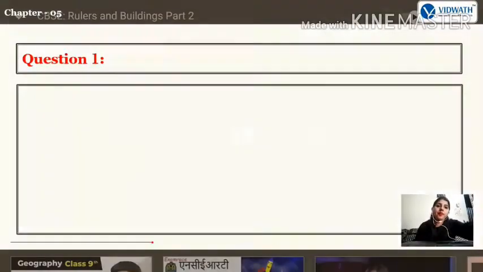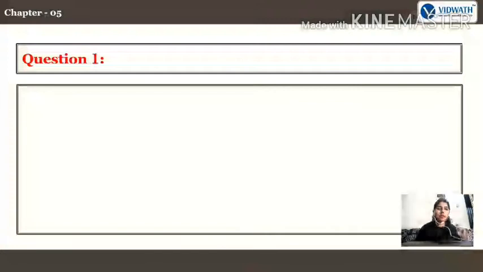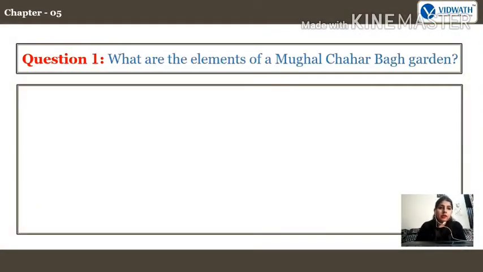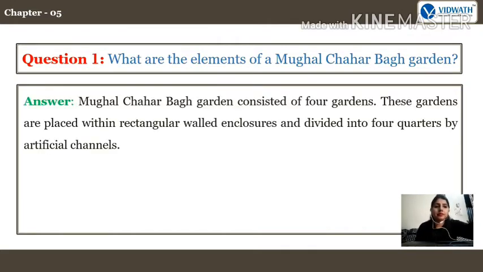Let us now check our understanding. Whatever you understood, let's see. Question 1. What are the elements of a Mughal Charbagh garden? Answer. Mughal Charbagh. What is the meaning of that? What is Charbagh? Four gardens, right? A Charbagh garden consisted of four gardens. These gardens are placed within rectangular walled enclosures and divided into four quarters by artificial channels.